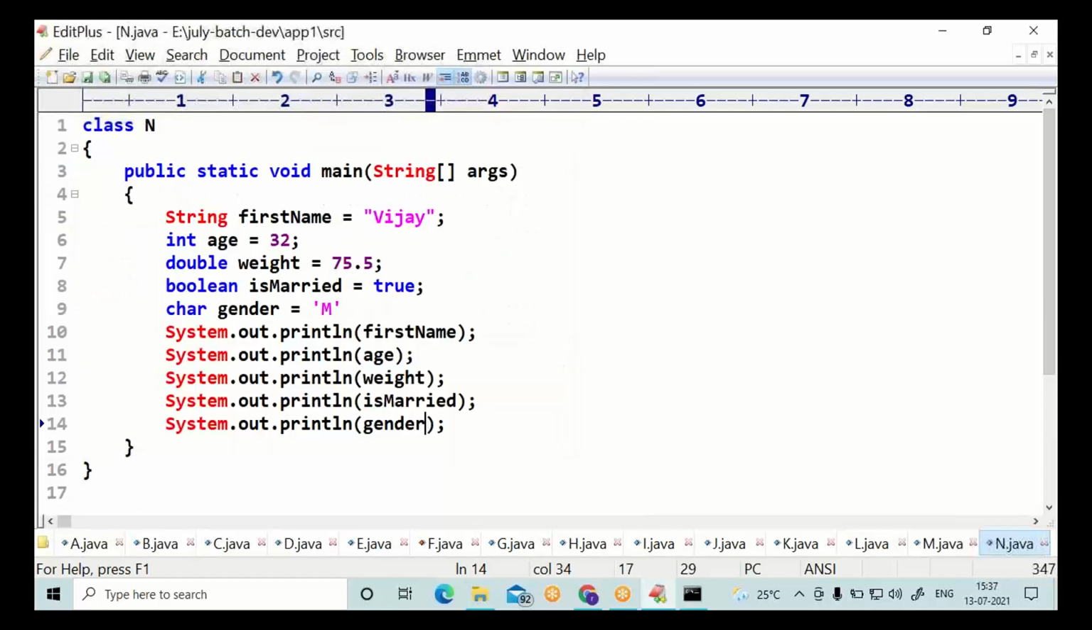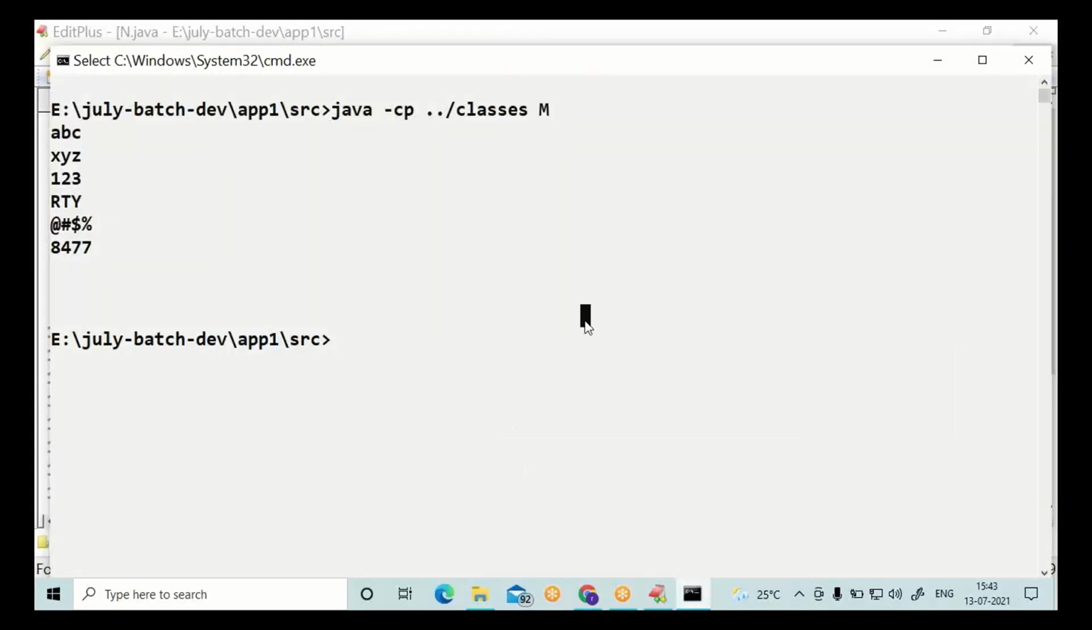In every project, definitely you have to store customer data. Without customer data, no project at all. Customer data: his first name, his age, sometimes weight, sometimes height, sometimes salary, whether he is married or not. What could be gender? Assume M for male, F for female. Let me compile and run.